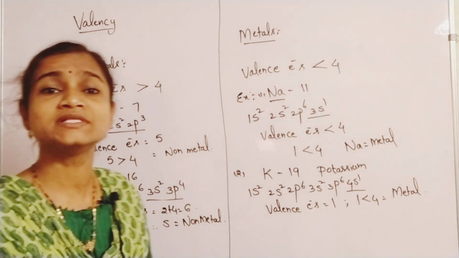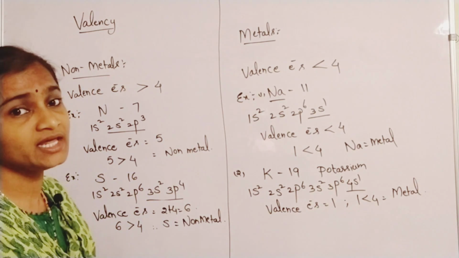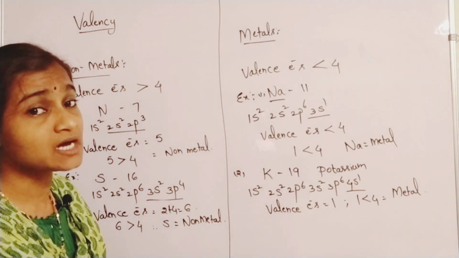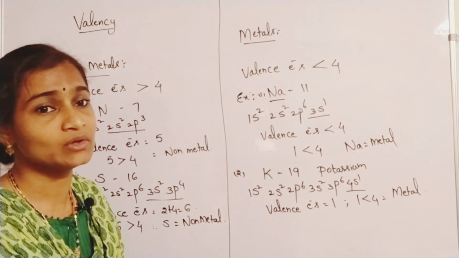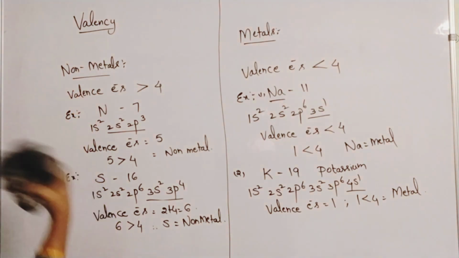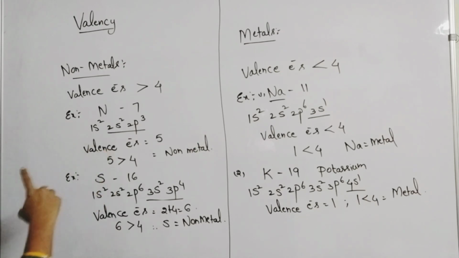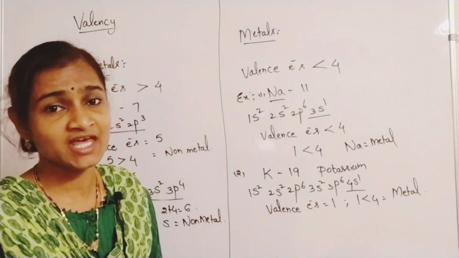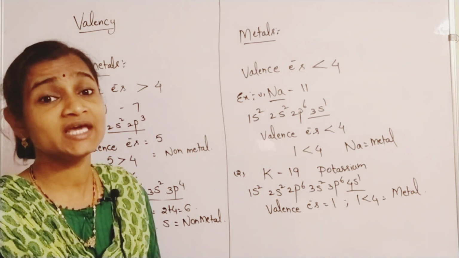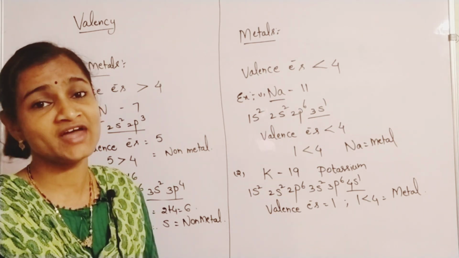If valence electrons are exactly equal to 4, then it is considered a semiconductor substance, or you can even take that as a metalloid. Like that you have to identify metals and non-metals first. Then based on this identification, we can easily find the valencies of that element.